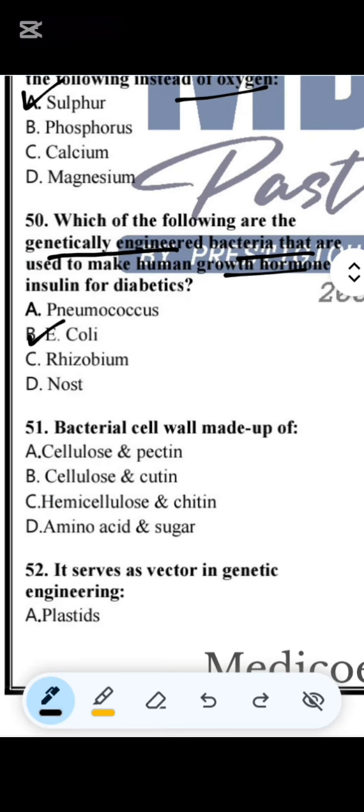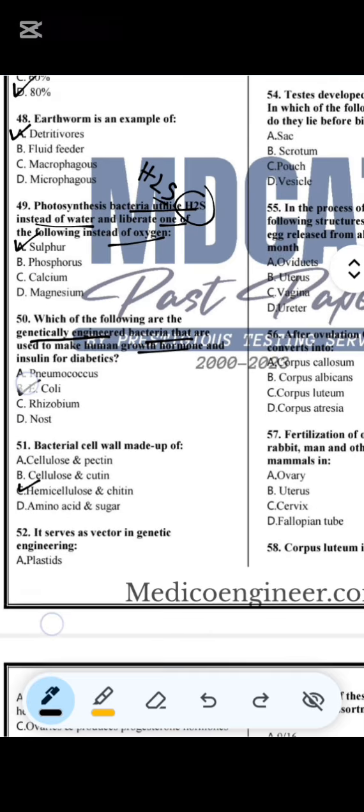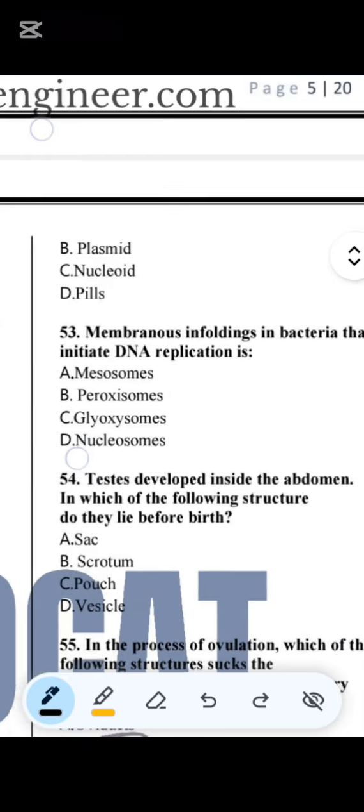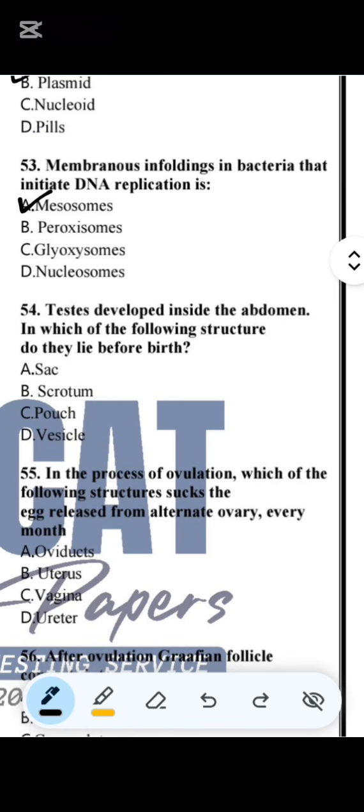Question number 51. Bacterial cell wall is made up of, so bacterial cell wall, it is made up of basically we can say hemicellulose and chitin. Question number 52. It serves as a vector in genetic engineering. So plasmid is basically what serves as a vector in genetic engineering. Question number 53. Membrane enfolding in bacteria that initiates DNA replication. It is a membrane infolding inside bacteria which initiates DNA replication, so these are mesosomes.